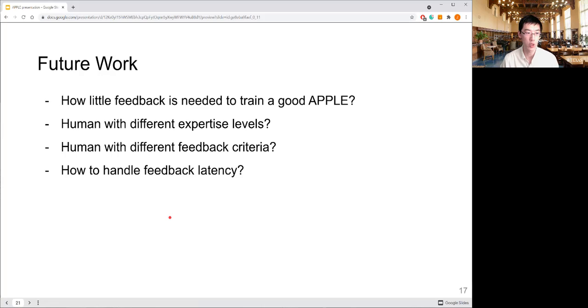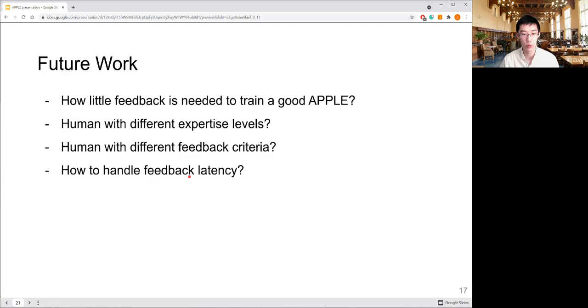Finally, for the future work, since this experiment was conducted during the pandemic, we only tested on one subject. If conditions allow, we want to test on more subjects to see, for example, how little feedback is needed to train a relatively good FOE policy. Also, we want to see whether FOE will be robust with different expertise levels of feedback criteria. Here it means whether the subject is more cautious or more aggressive.